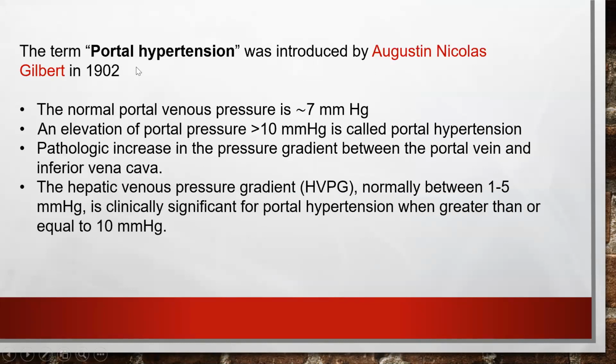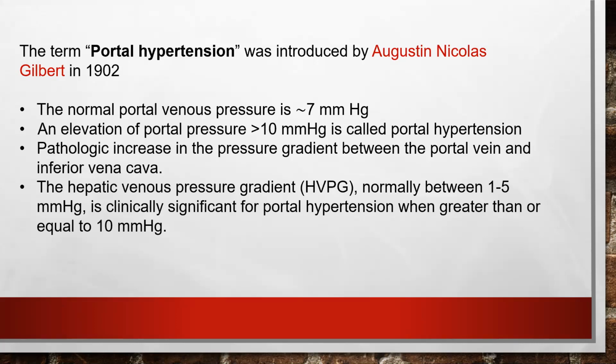The term portal hypertension was introduced by Augustine Nicholas in 1902. Normal portal pressure is 7 millimeters Hg. When it increases to 10 millimeters Hg, we call it portal hypertension, and it can even go up to 60 millimeters of mercury.